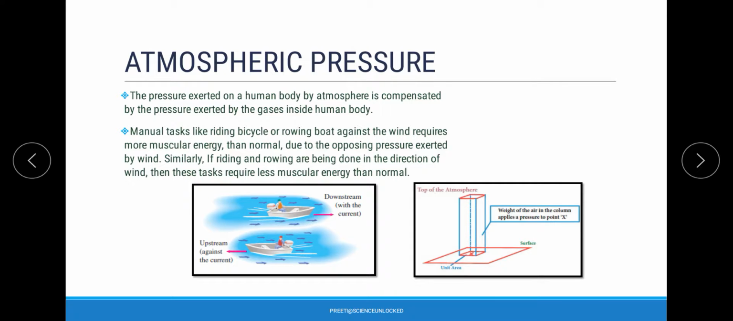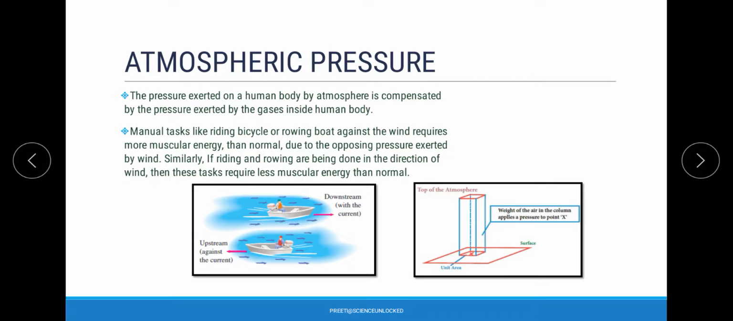Now we can take further examples of atmospheric pressure where we want to talk about the downstream movement of any material. It can be a boat, it can be some other thing as well. You can be riding a bicycle, you can be walking, you can be running. In all the cases, we do have downstream and upstream. Now what is the concept of downstream movement? The condition where the direction of wind or water and the direction in which you are moving, whether you are walking, riding the bicycle or in a boat, is the same, that is considered as the downstream movement.